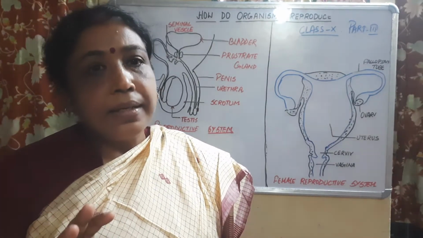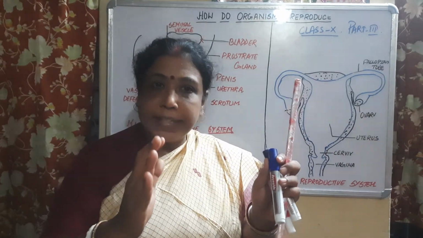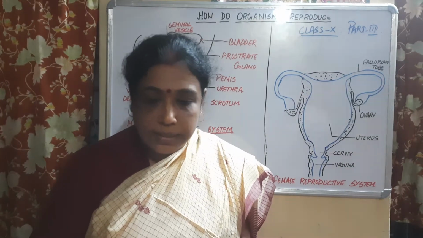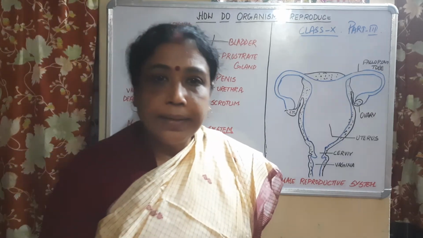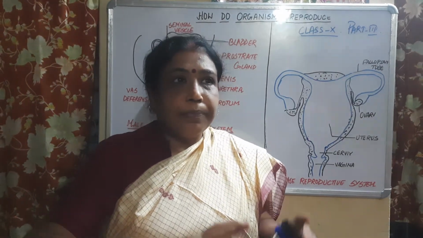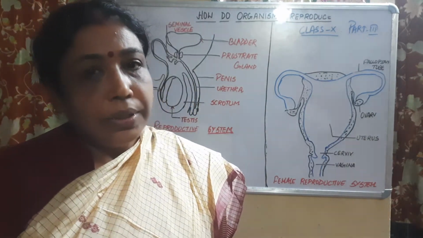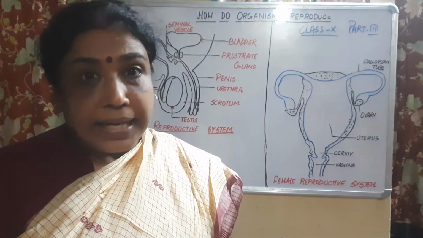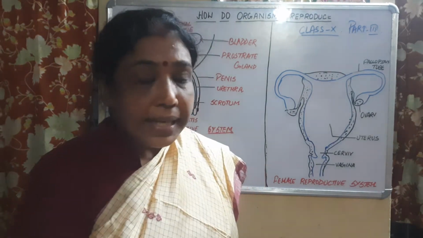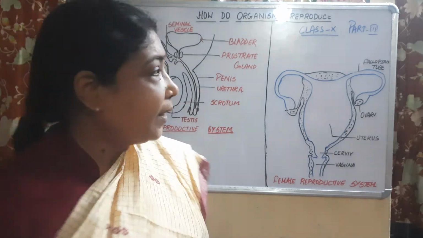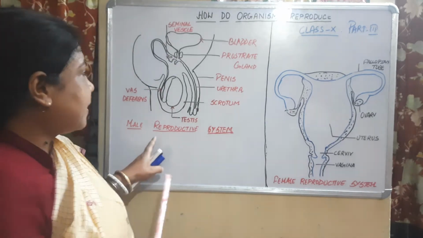In class 10, you just have to know the basics about the male reproductive system and the female reproductive system. The contents given in NCERT do not cover the entire aspect that you are going to study in class 12. So whatever is there, we need to deal with it. So let us start with the male reproductive system. Here there are two diagrams.